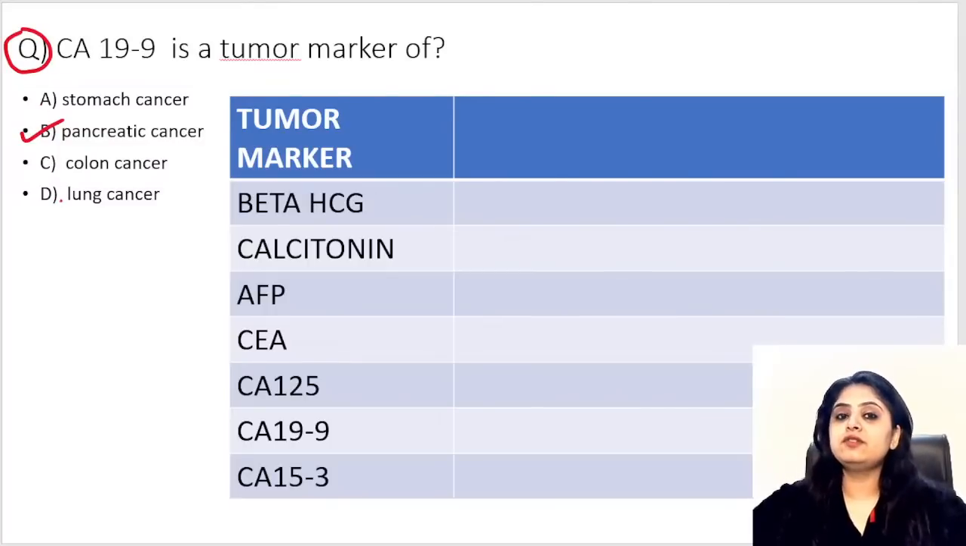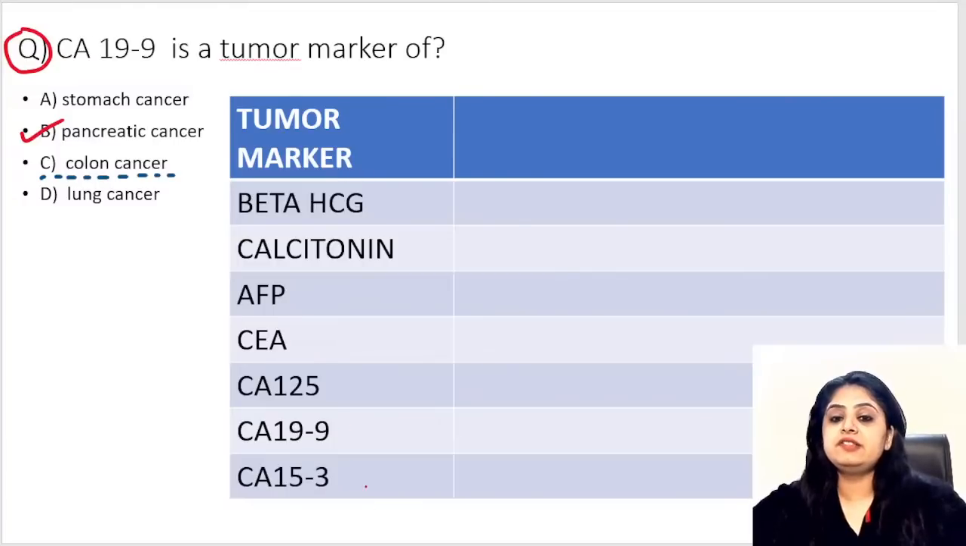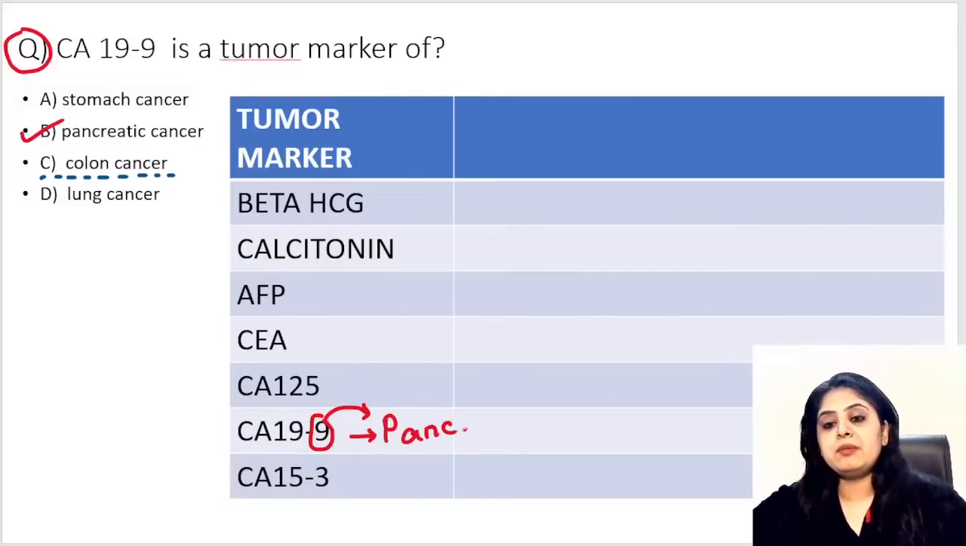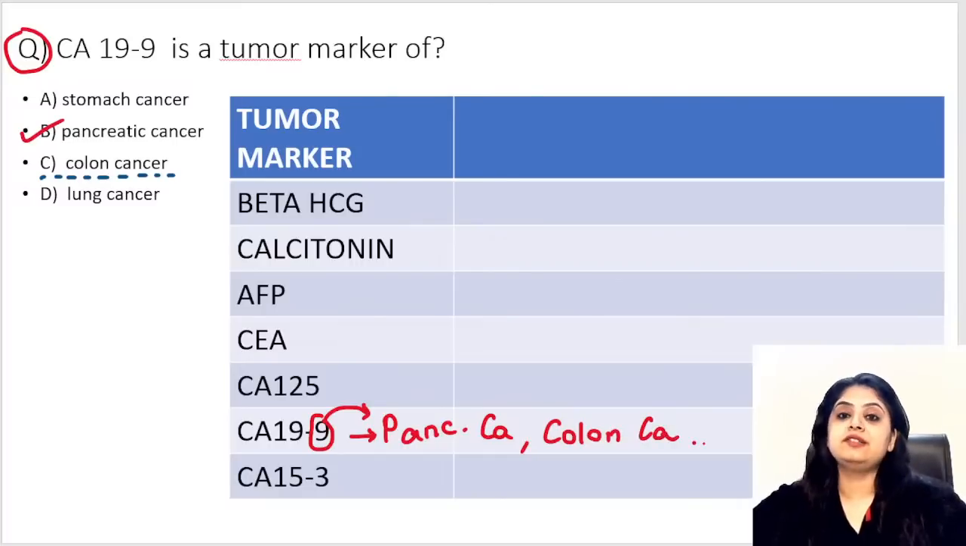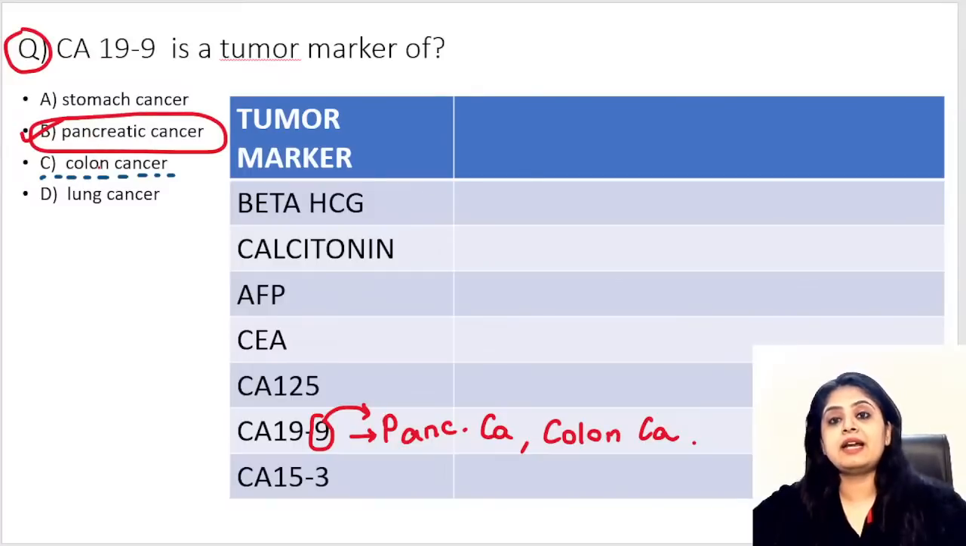If this was the situation and you had an option of selecting two, then you could have also selected colon cancer. That is what I want to tell you as a controversy, that when you're dealing with CA 19.9, primarily you flip the 9, flip the 9, you get a P. So primarily it is pancreatic cancer, but it can also be elevated in colon cancer. So remember that if only one is asked, I will mark B. If two are asked, then it is also pancreatic and colon.